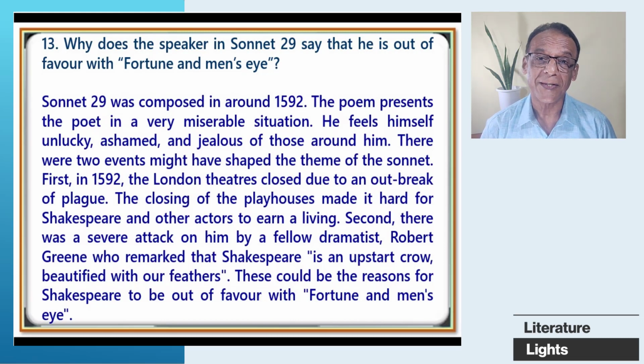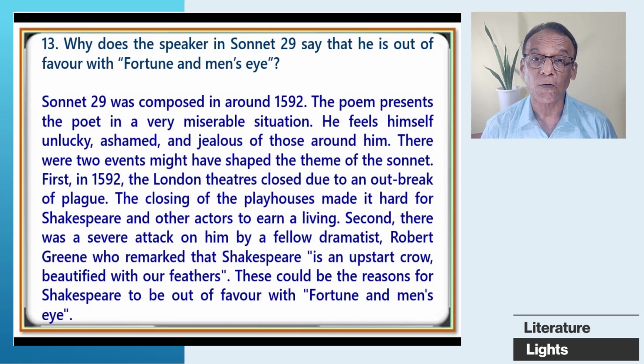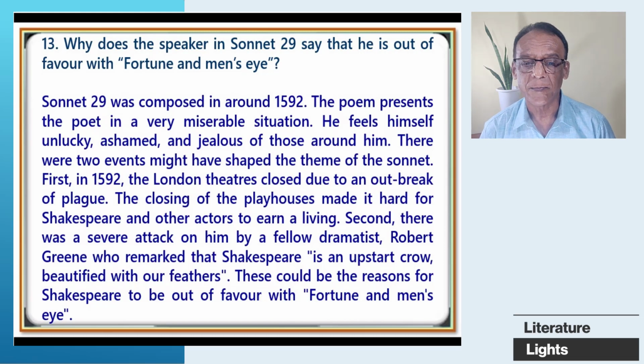There were two events that might have shaped the theme of the sonnet. First, in 1592, the London theatres were closed due to an outbreak of plague. The closing of the playhouses made it hard for Shakespeare and other actors to earn a living.